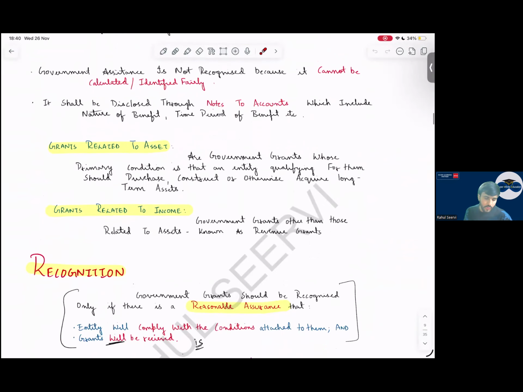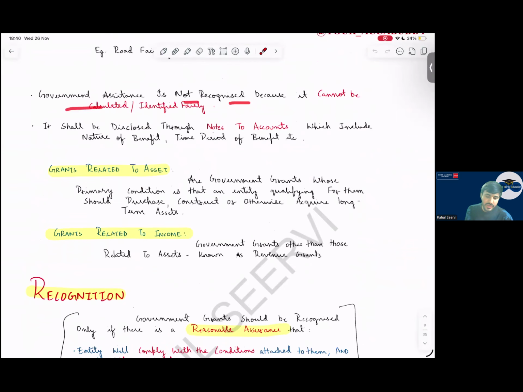Sir, why is government assistance not recognized? Because it cannot be calculated, or it is not identified properly. We can't know the amount. That is the reason we only disclose in the notes to accounts. So, what do we disclose? What is the benefit? What is the nature? What is the time period for which the government has given the benefit?